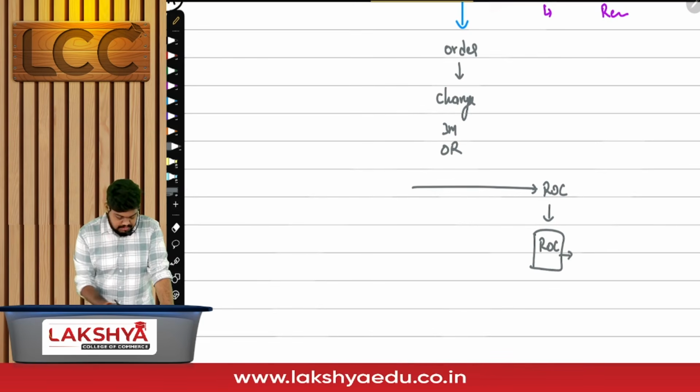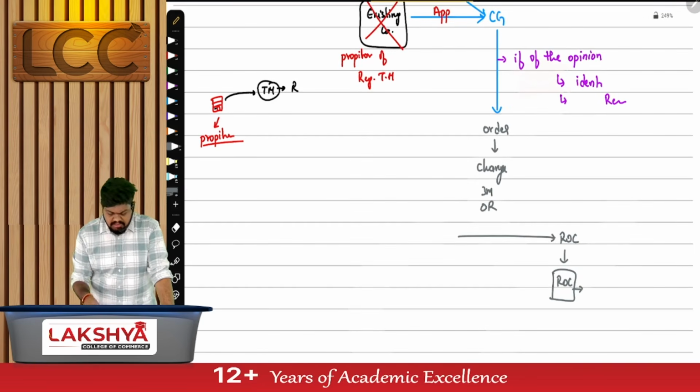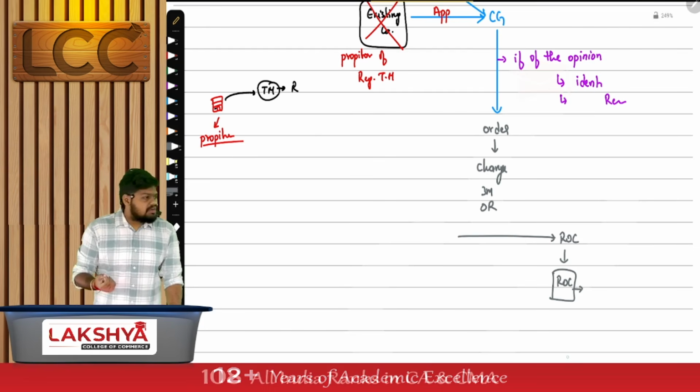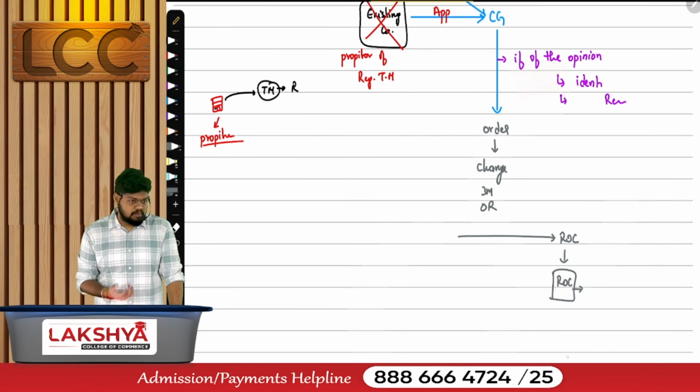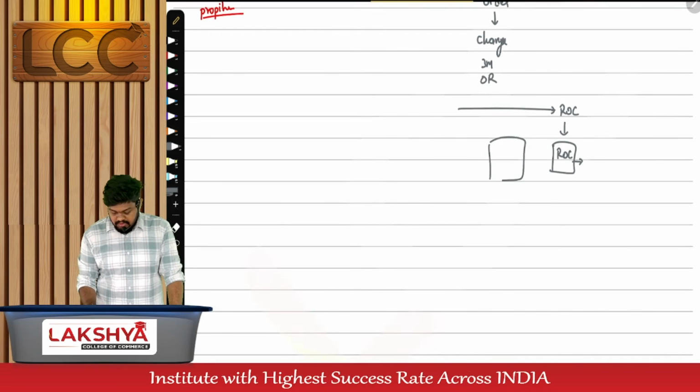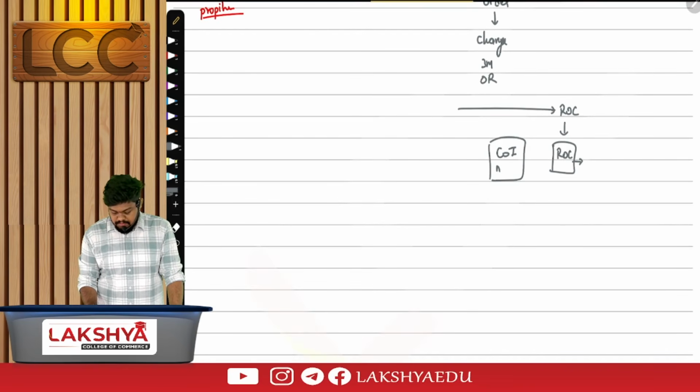Once the name is changed, think about it. Originally, you got a certificate of incorporation with the name mentioned. Is that certificate any more useful? They'll provide you a new certificate of incorporation mentioning which name? The new name which you got.